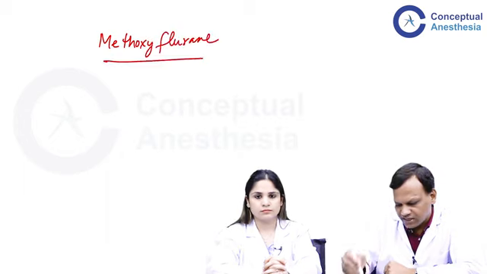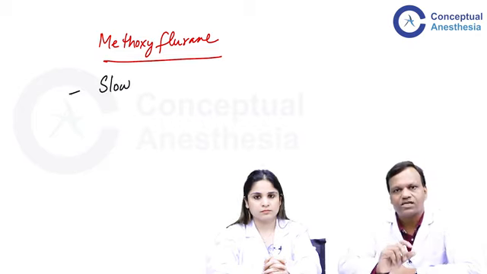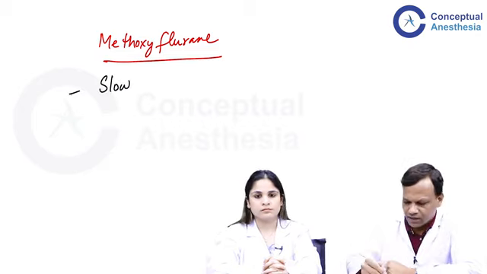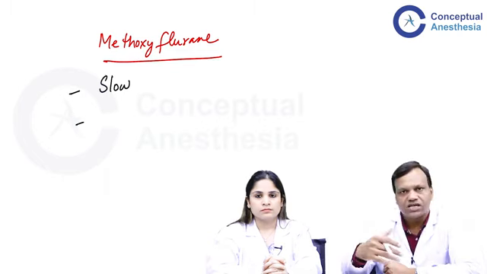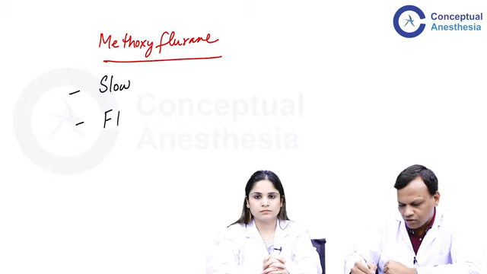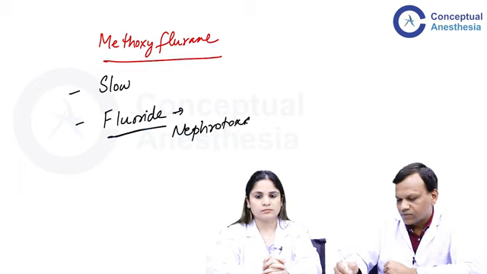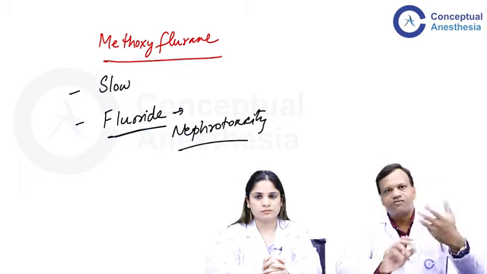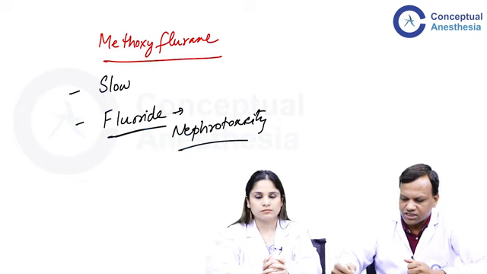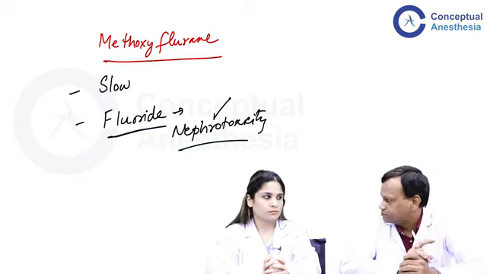The main reasons why it is not used: one, it is very, very slow acting. It has highest blood gas partition coefficient, very, very slow acting. And second very important point, although it is highest potent drug, but the main problem is it releases lot of fluoride on metabolism, and that can lead to nephrotoxicity. High output renal failure can occur. So nephrotoxicity is the major problem with methoxyflurane. So we do not use it anymore.